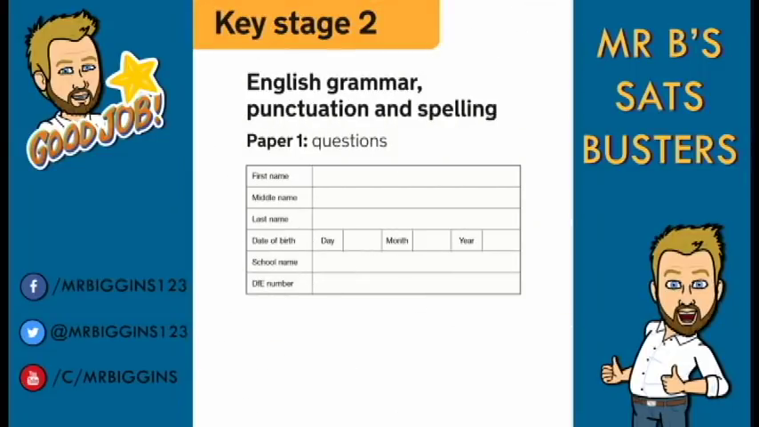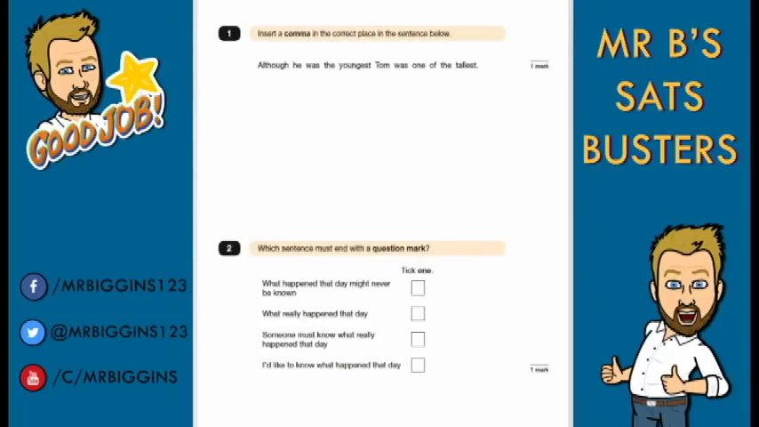The test that we're looking at today is the English Grammar, Punctuation and Spelling test from 2018, and this is paper 1, the SPaG test. Question 1. Insert a comma in the correct place in the sentence below. Although he was the youngest, Tom was one of the tallest. As we can see here, we have a subordinating clause at the front, which means we need a comma after it. So it reads, although he was the youngest, Tom was one of the tallest. If you read it there, you would naturally take a breath there, which normally means we need some form of punctuation.